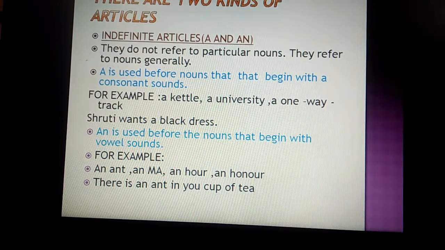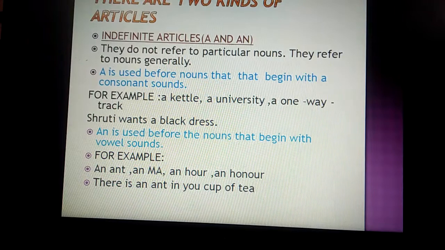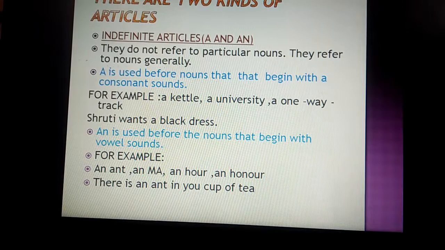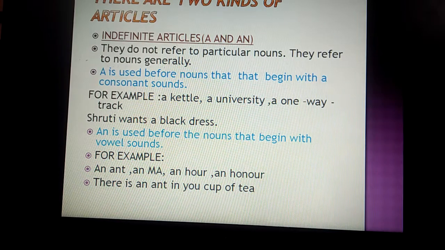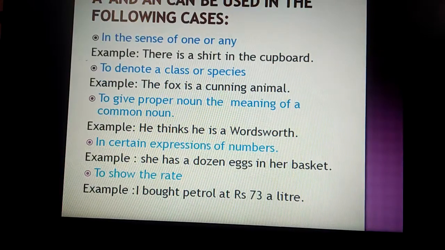An hour. In hour, H is silent, so it is beginning with a vowel sound. Honor, H is silent, so it begins with a vowel sound. So here we are using an. So there is an ant in your cup of tea. This is also the same example.